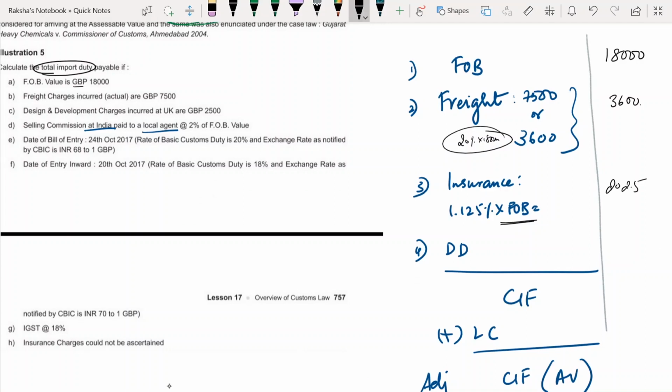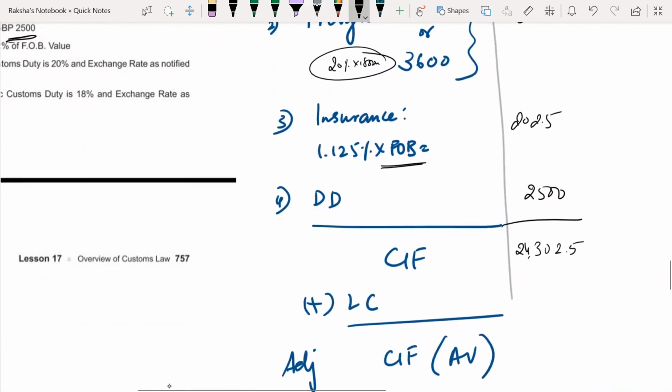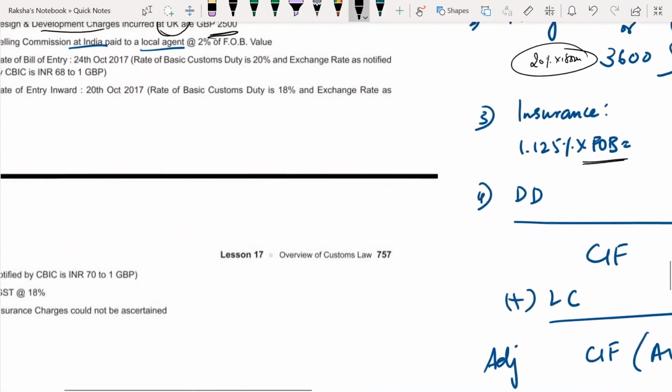Now design and development charges incurred in the UK, it is 2,500. So what is my CIF? 18,000 plus 3,600 plus 202.5 plus 2,500, so it is 24,302.5.